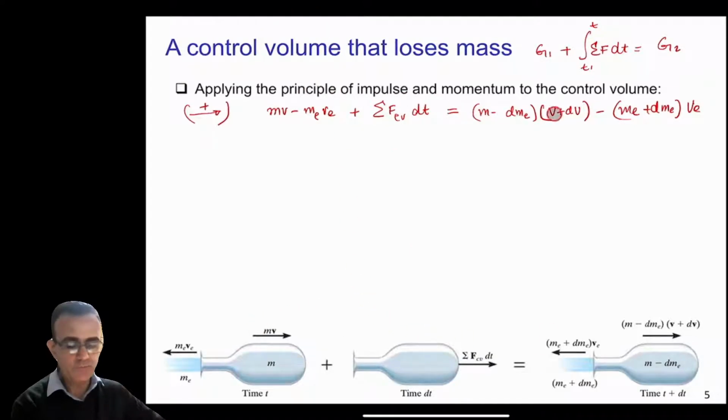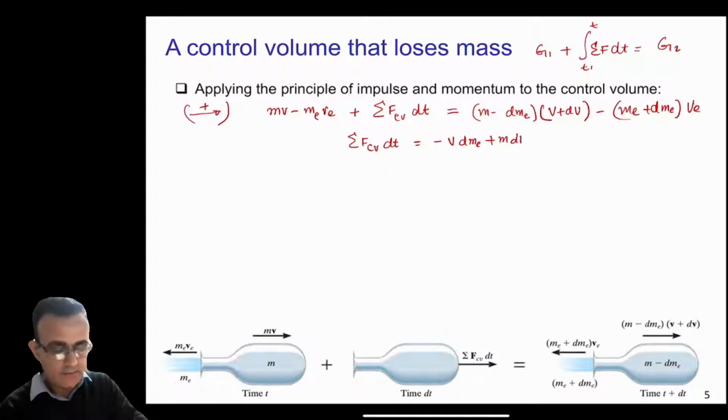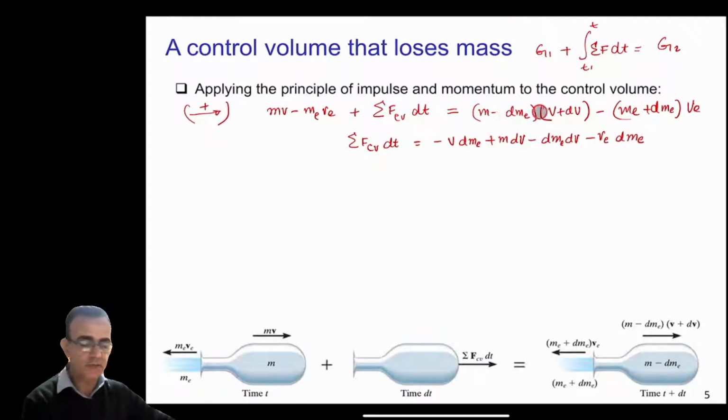So now we can simplify this equation. If you just simplify it, it will become: the force times dt is equal to minus v dm_e plus m dv minus dm_e dv and minus v_e dm_e. If you multiply these terms together, you will end up with this equation here.